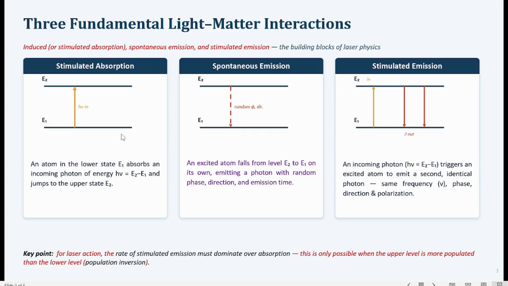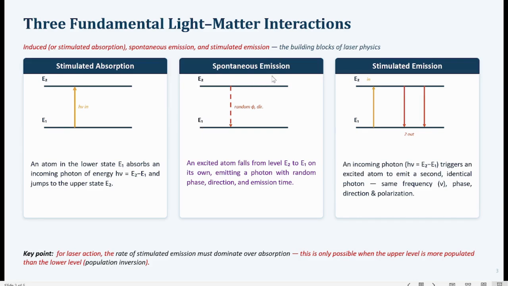Now in the first case of interaction between light and matter, that is the stimulated absorption, some atom in the lower state E1 absorbs some photon of energy h nu equal to E2 minus E1 and goes to the higher energy level E2. So this is the absorption of photon by the atom to go to the upper level, or the higher energy level. So this is stimulated absorption.